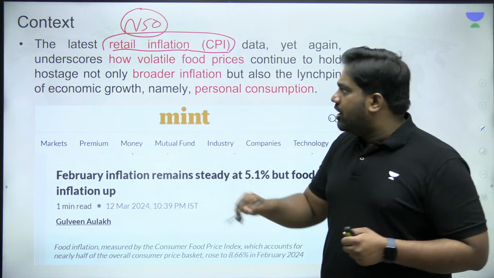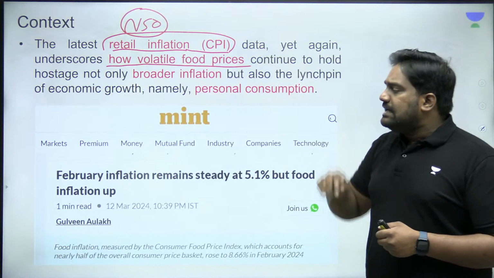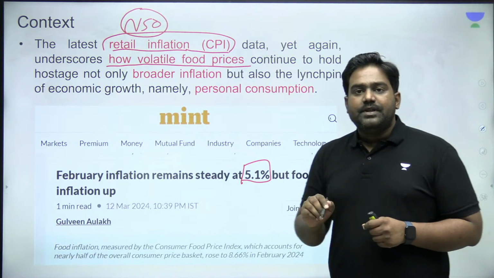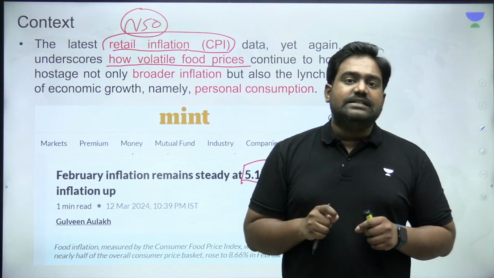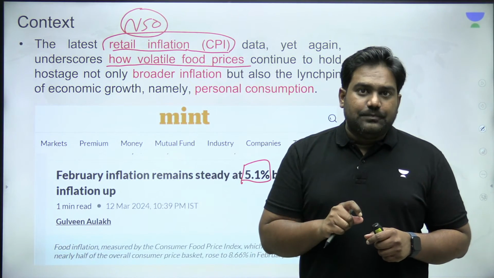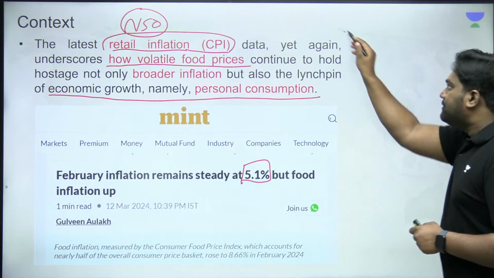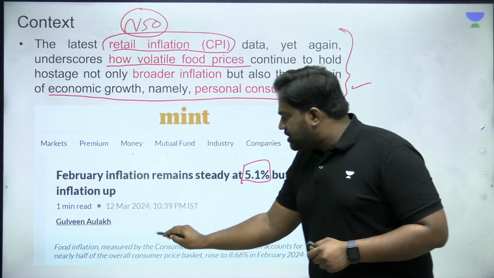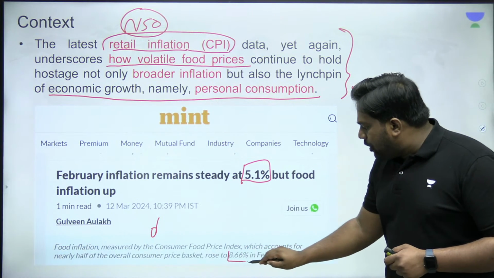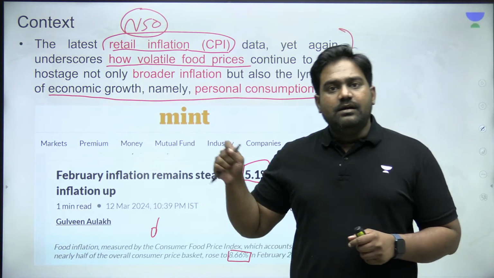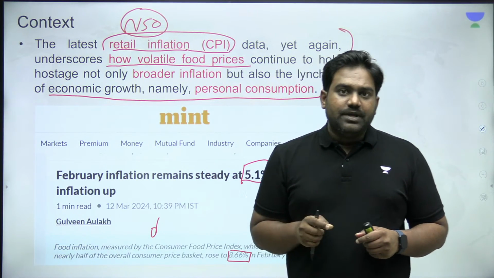Overall inflation in the economy, that is retail inflation, has largely remained flat at around 5.1%. However, the concern is that food inflation has been increasing quite alarmingly, and food inflation has jumped to 8.66%. And this is the concern being highlighted by the editorial.